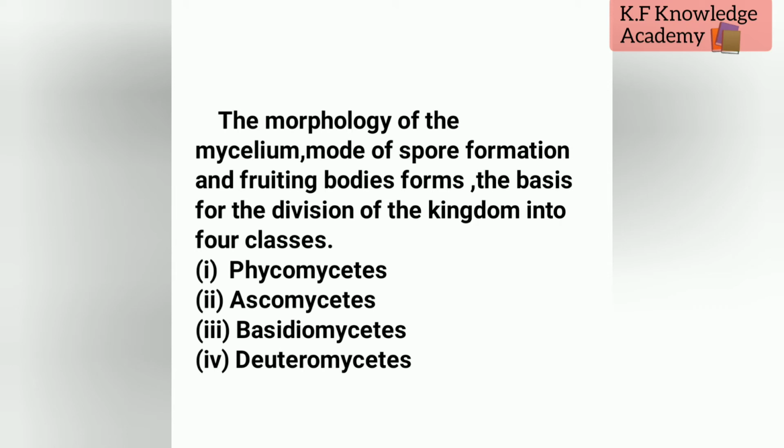Explanation: the morphology of the mycelium, mode of spore formation and fruiting bodies form the basis for the division of the kingdom into 4 classes. Number 1, phycomycetes. Second one is ascomycetes. Third one is basidiomycetes and the fourth one is deuteromycetes.